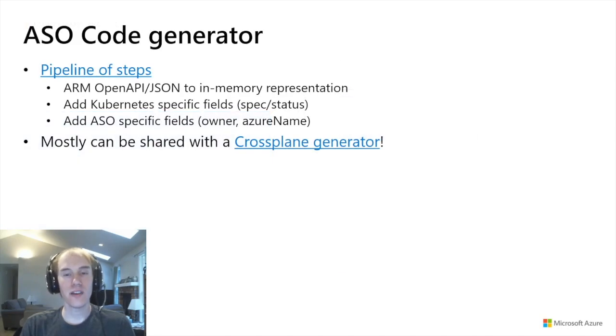Well, what we've done is we've created a code generator that has a pipeline of steps. At the top, it reads in the OpenAPI specification. It builds an in-memory representation of it. It adds some Kubernetes-specific fields, stuff like spec and status. It adds some ASO-specific fields like owner, Azure name, that sort of thing.